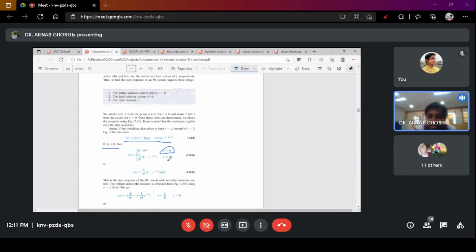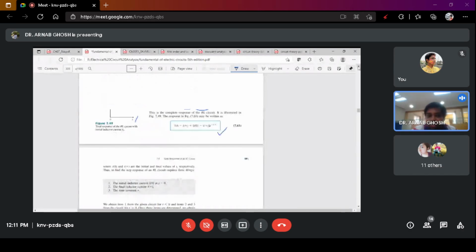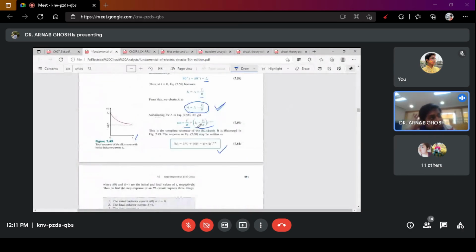But at t greater than 0, you see, what was your expression? This was your expression at t greater than 0. So at t greater than 0, that means from t equals 0 plus up to just before t equals infinity, your I0 is 0.